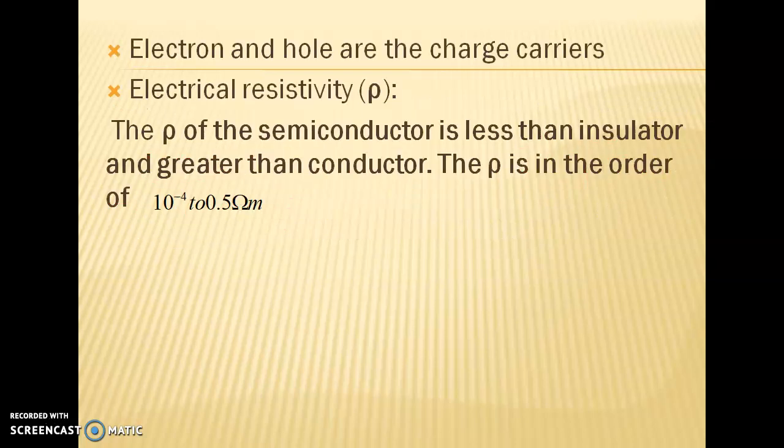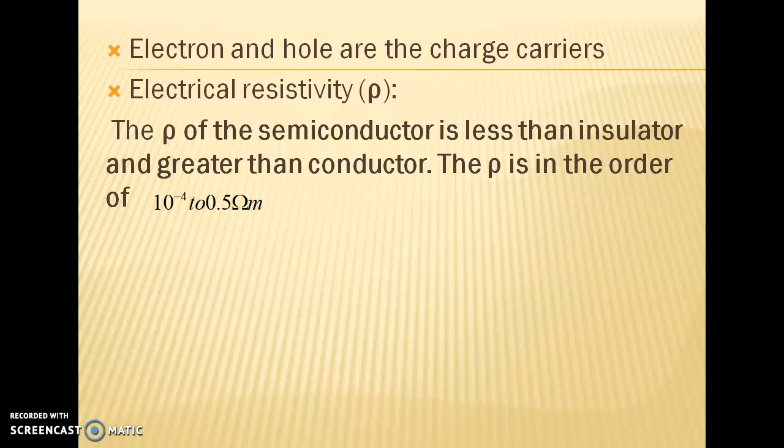Now, if you consider metal, we are talking about only one carrier, only free electrons. But if you consider semiconductors, we talk about two: electrons and holes. These are the charge carriers. Keep that in mind: for metals, only electrons are the charge carriers. For semiconductors, we have to talk about electrons and holes as the types of charge carriers.